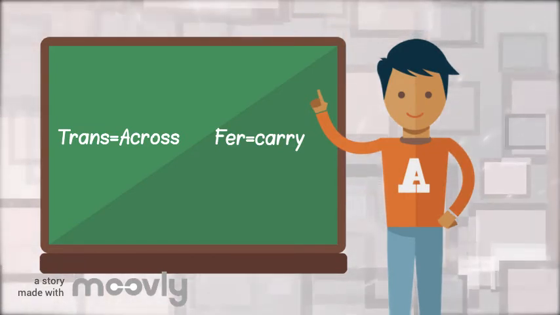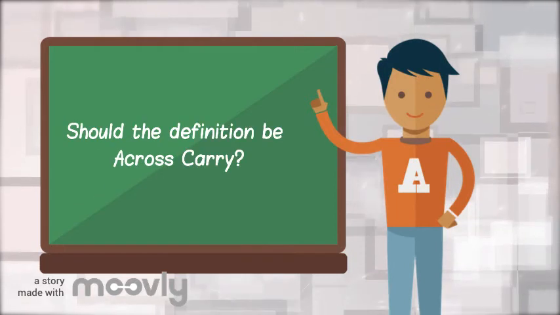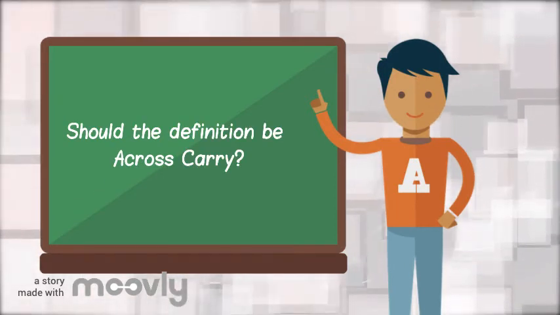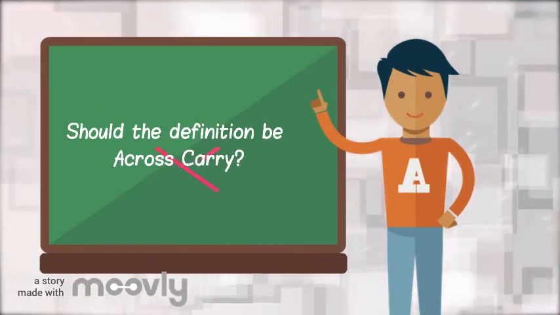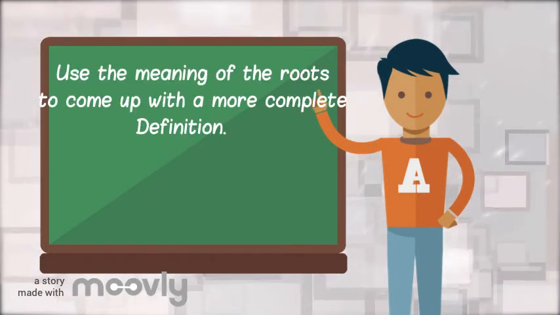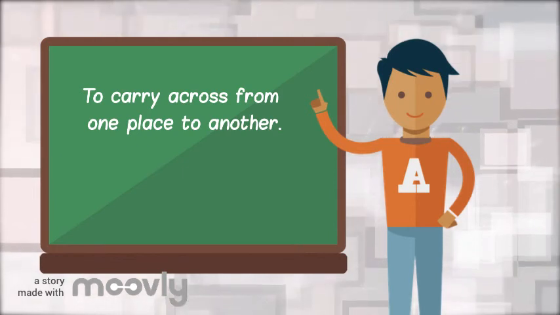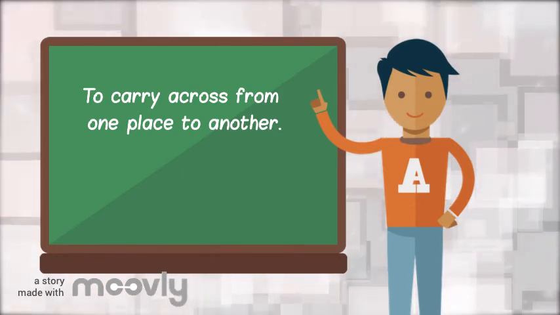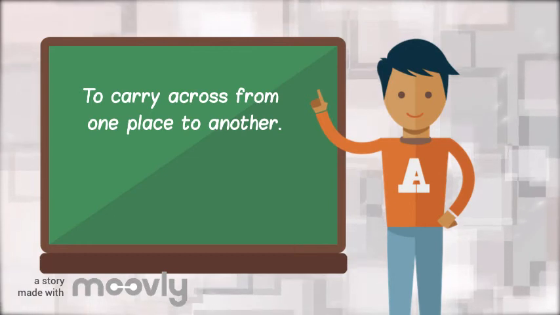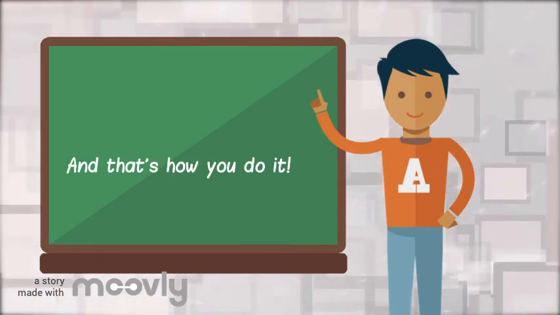So what does that mean? That we just define it as across ferry? No, that doesn't make any sense, right? What we want to do is use the meaning of the roots to come up with a more complete definition of the word. To carry across from one place to another. Notice how I put more words to make a more succinct definition. And that's how you do it.